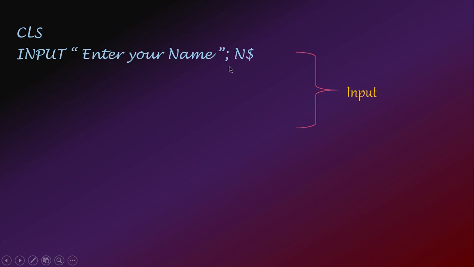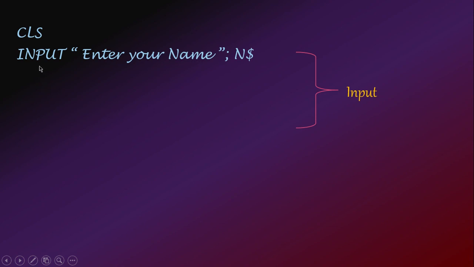It is acting as a separator, just like a full stop in the English language separates two sentences. So in QBasic the semicolon sign acts as a separator. In this case it is separating this string constant, this message, from the string variable.